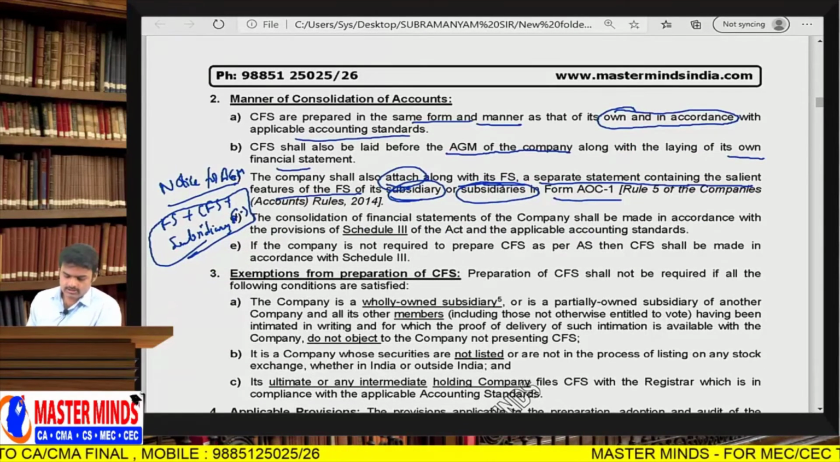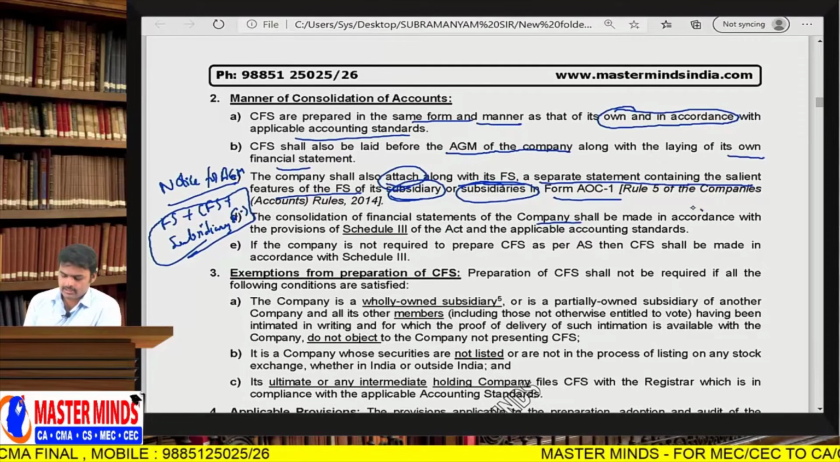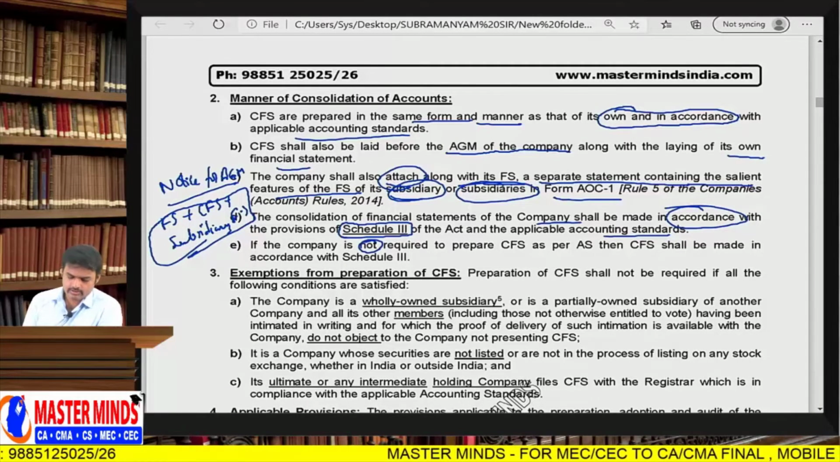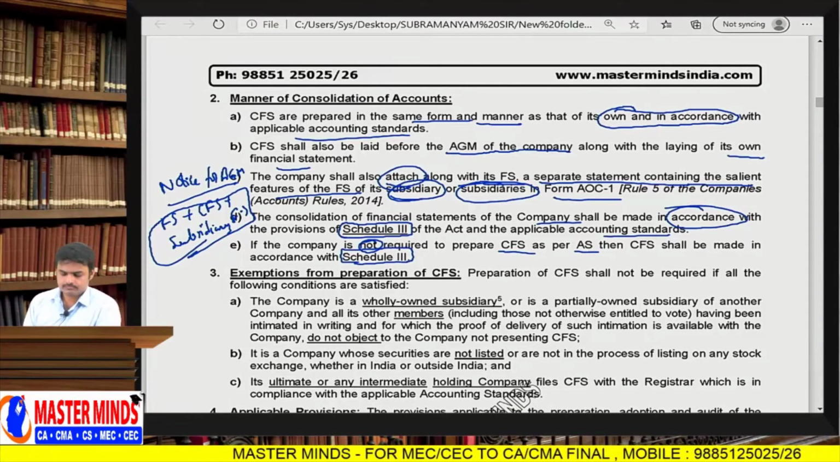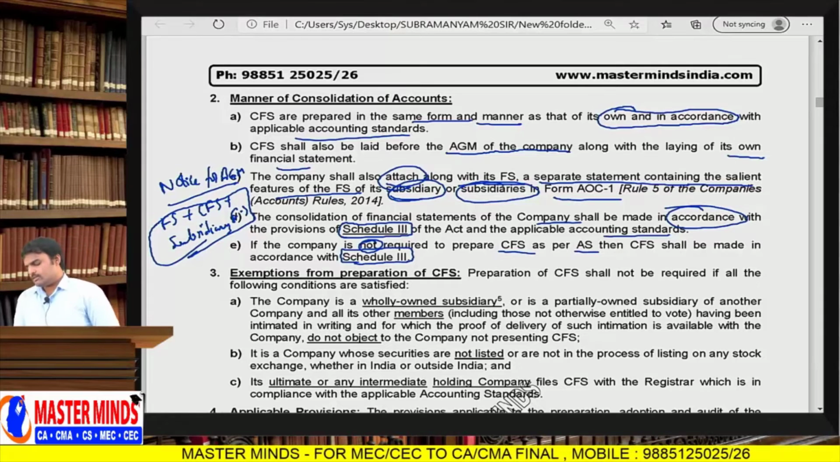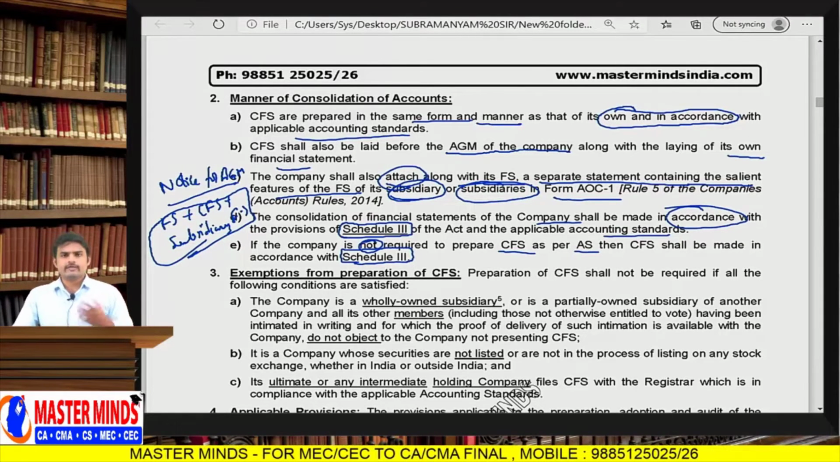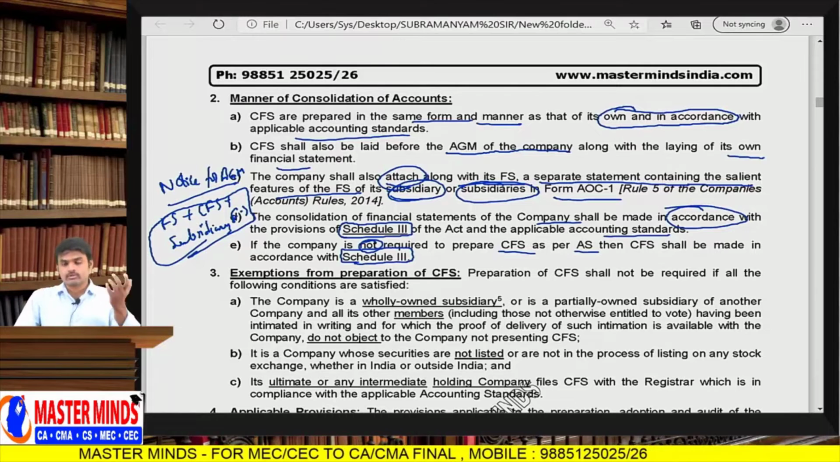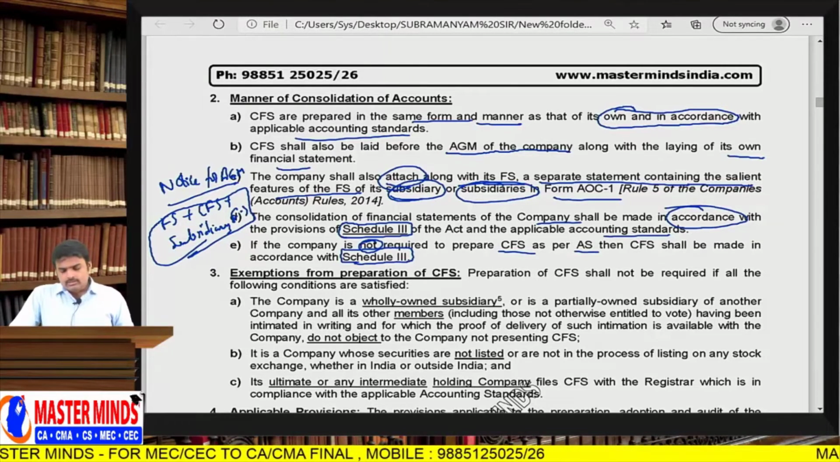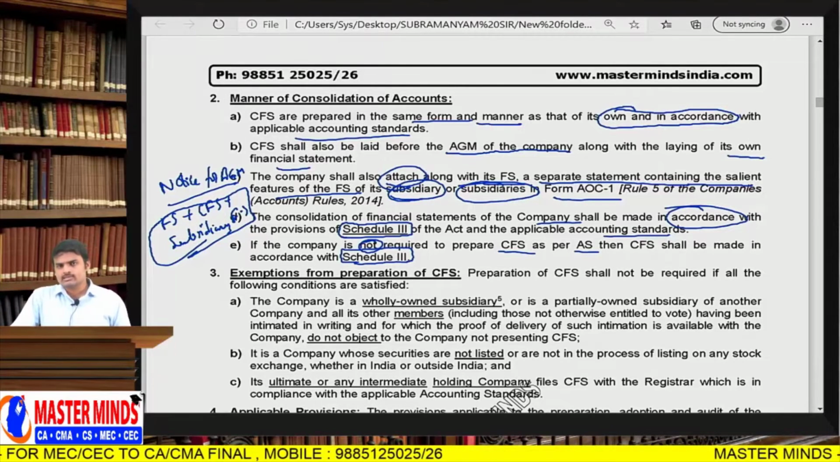Next one, the consolidation of financial statements of the company shall be made in accordance with the provisions of Schedule 3 of the Act and applicable accounting standards. If the company is not required to prepare CFS as per AS, then CFS shall be made in accordance with Schedule 3. If, as per accounting standards, you read AS 21, AS 23, 22 or AS 27, there will also be the consolidation. So applicability of consolidated financial statements will be prescribed under the accounting standards.